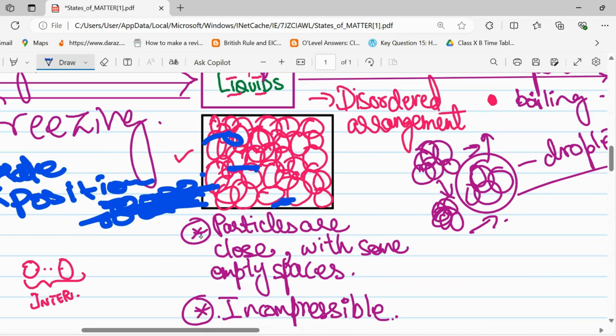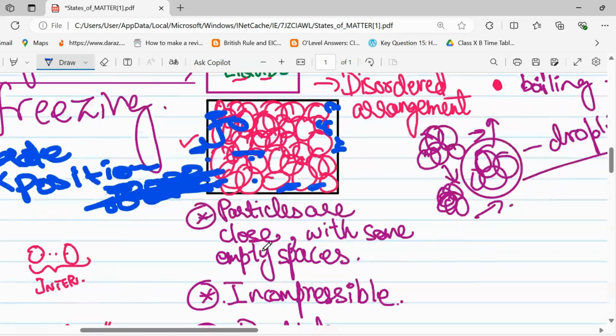They are not arranged, and they also have some spaces between them, but still they are very hard to compress, because their spaces are tiny, negligible, so we cannot compress them.